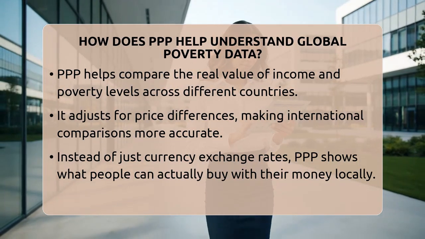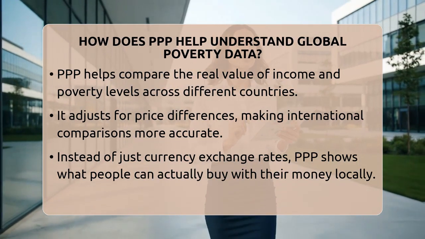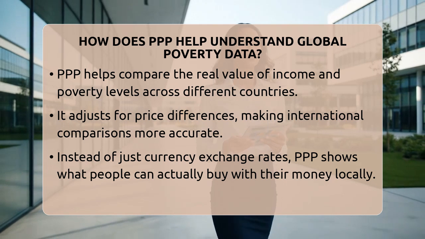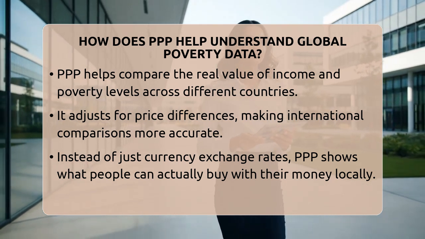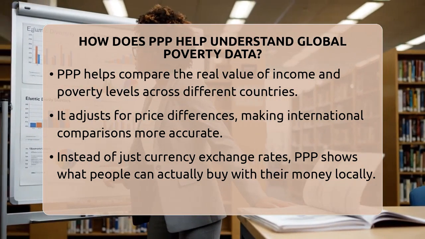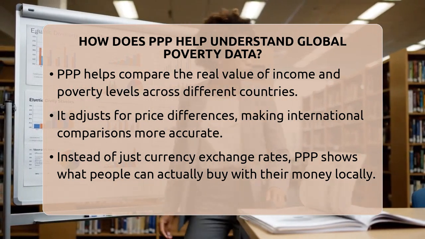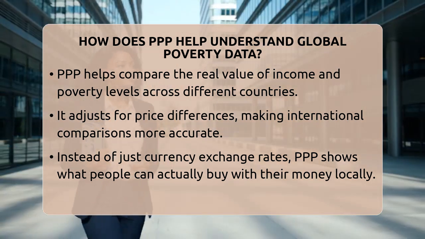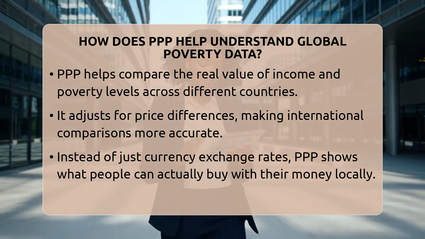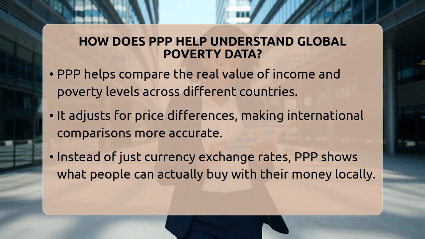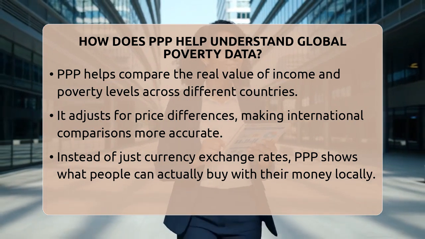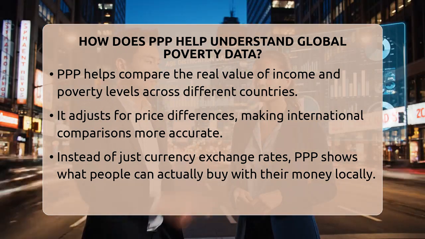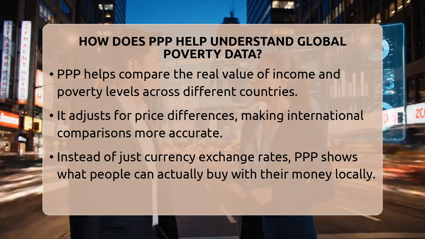How does PPP help understand global poverty data? Imagine trying to compare the cost of groceries in two different countries. $1 might buy a loaf of bread in the United States, but only half that in India. That's where Purchasing Power Parity, or PPP, comes into play. It helps us see the real value of income and poverty levels across countries by adjusting for price differences.